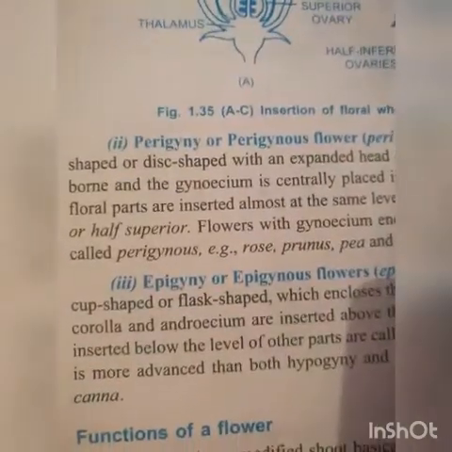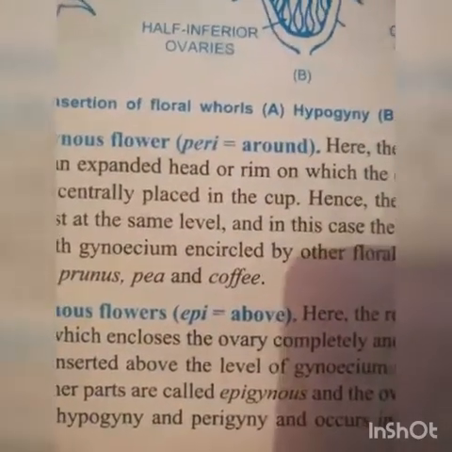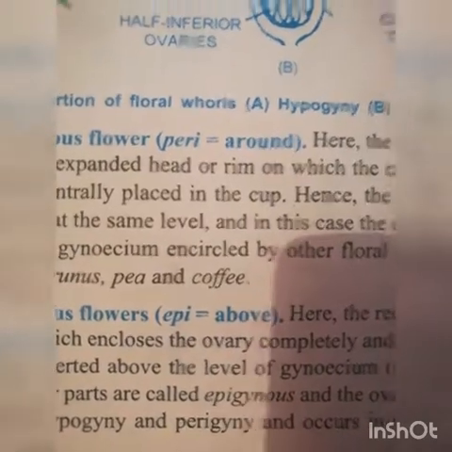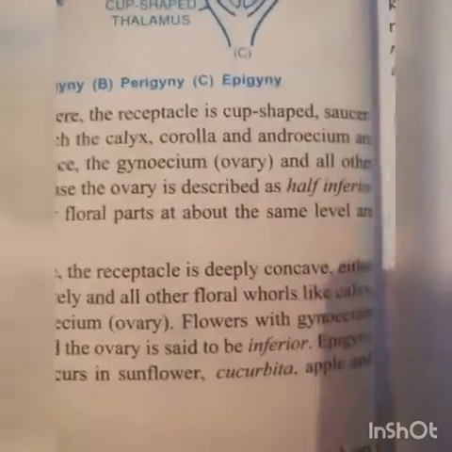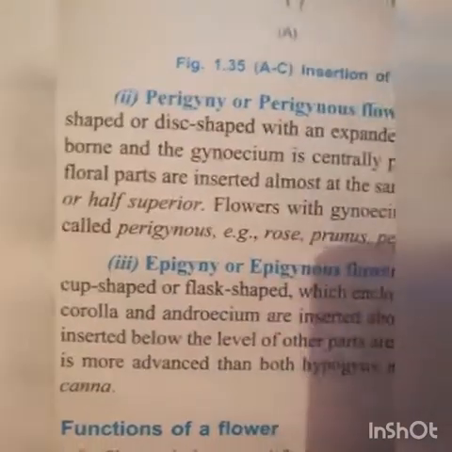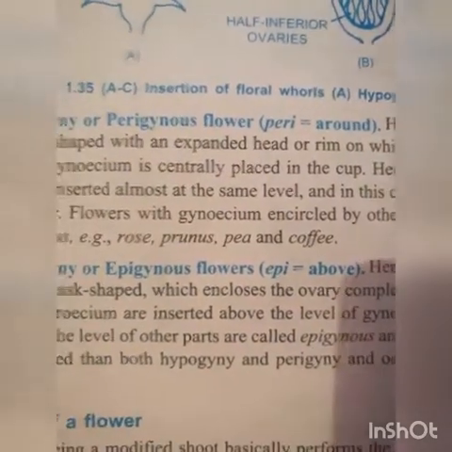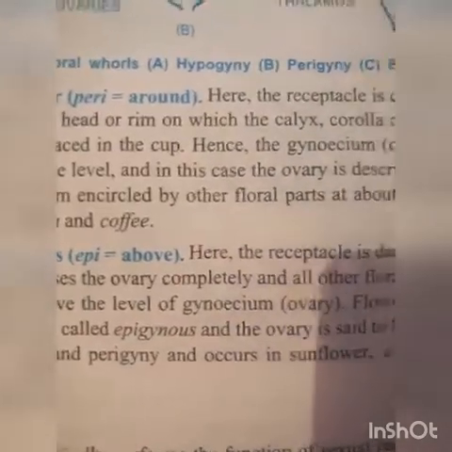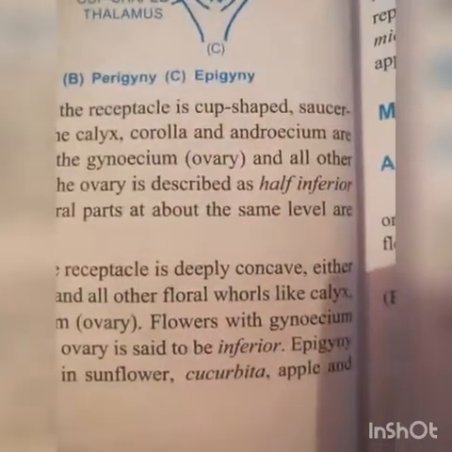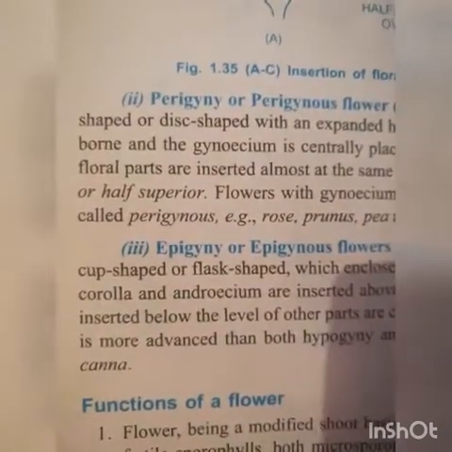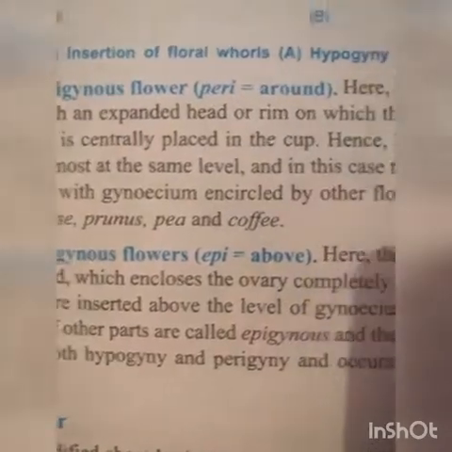Next one, that is perigyny, perigynous flower. Peri means around, equal to gynoecium. Here the receptacle is cup shaped or saucer shaped or disc shaped with an expanded head or rim on which the calyx, corolla and androecium are borne, and gynoecium is centrally placed in the cup.